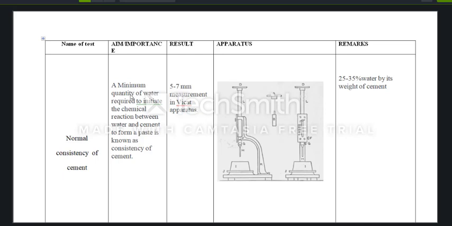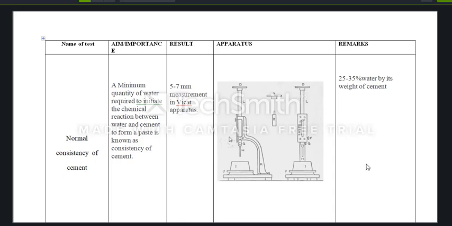A minimum quantity of water required to initiate the chemical reaction between water and cement to form a paste is known as consistency of cement. In other words, normal consistency of cement is simply the determination of the percentage of water content required to prepare a cement paste.